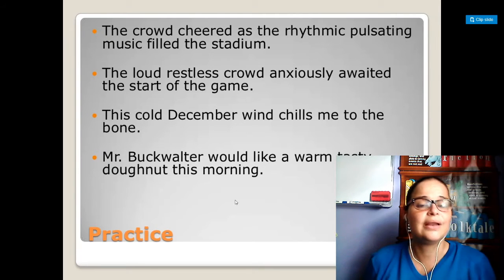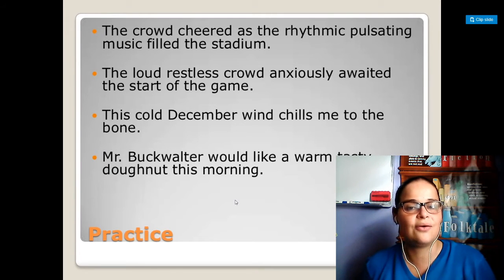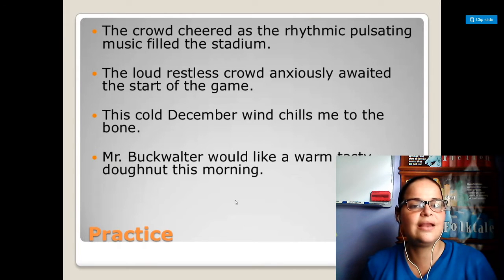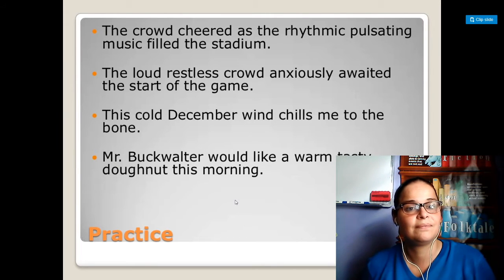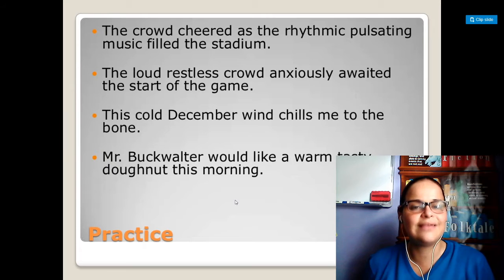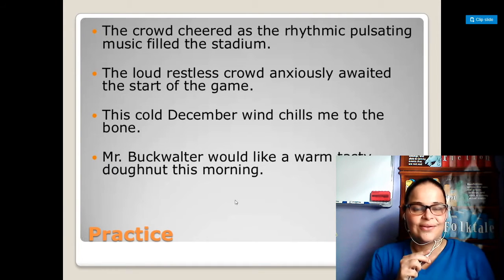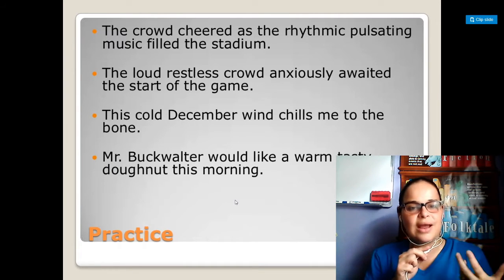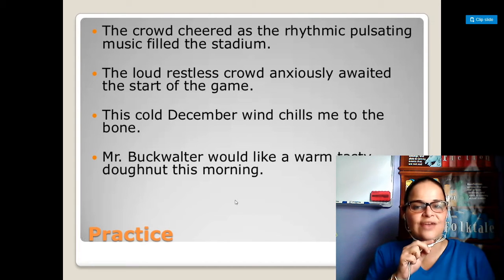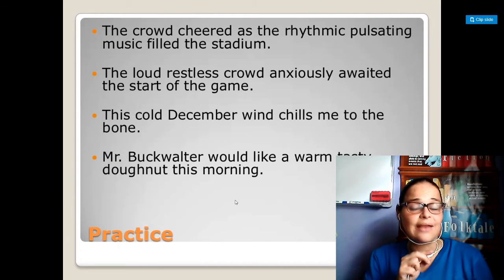The second one: the loud, restless crowd anxiously awaited the start of the game. Now, again, we have to identify our noun. In this case, our noun would be, you guessed it, crowd. So, how are we describing the crowd? They're loud and restless, and then anxiously they awaited. So that's where we would add our comma.